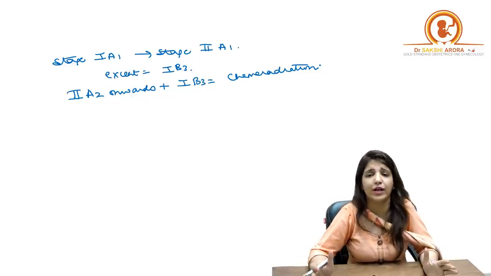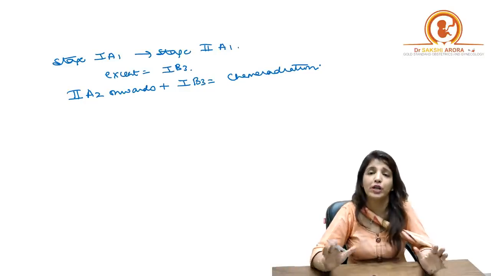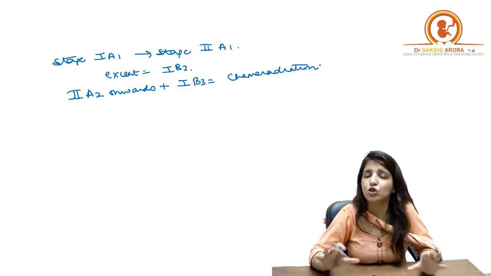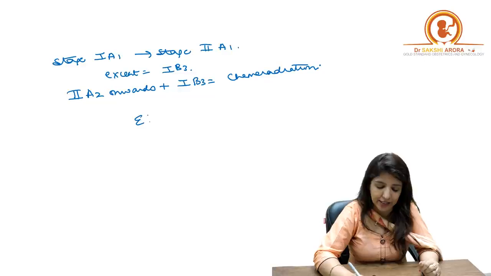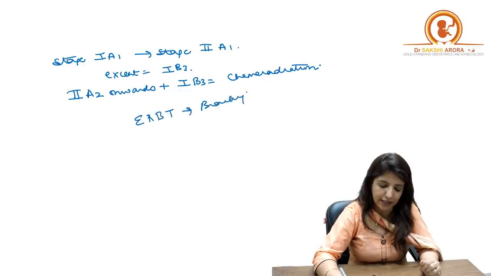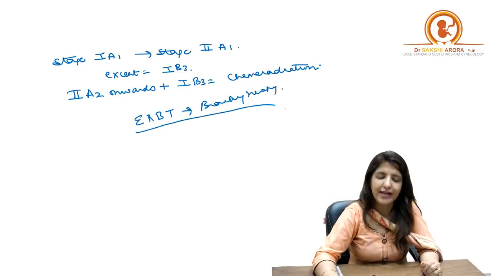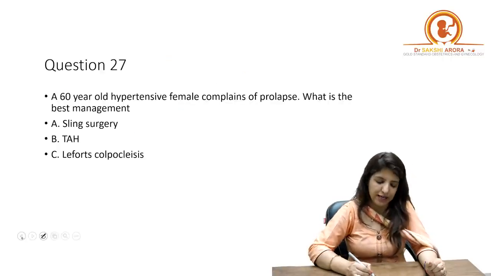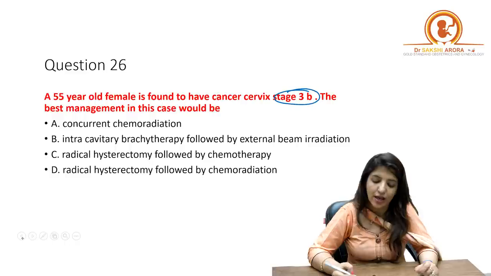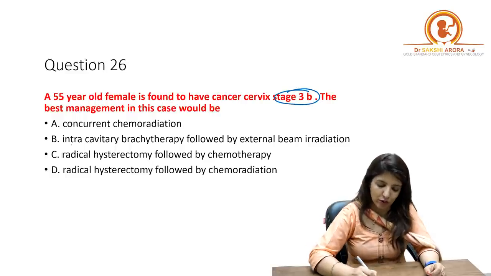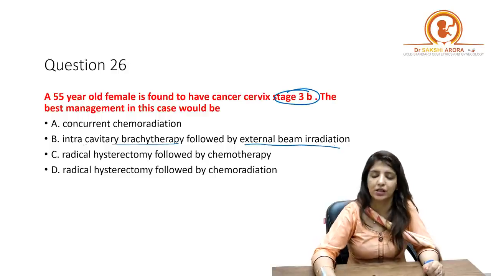Now when you are doing radiotherapy, please remember, children, first we are going to give external beam radiotherapy followed by brachytherapy. Whenever you are giving radiotherapy in cancer cervix, that is what you do. I am telling you this because in one of the options it was written intracavitary brachytherapy followed by external beam radiation.